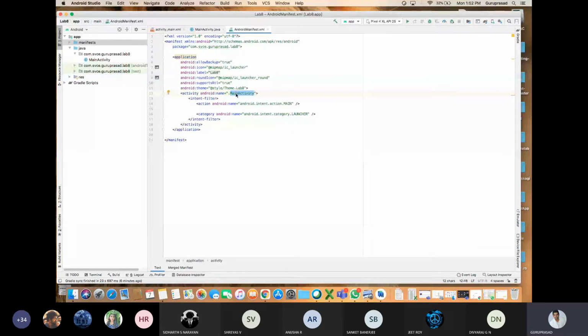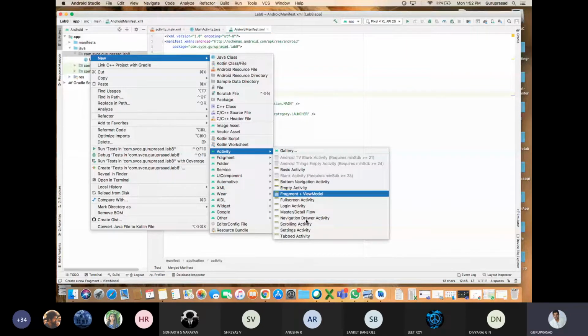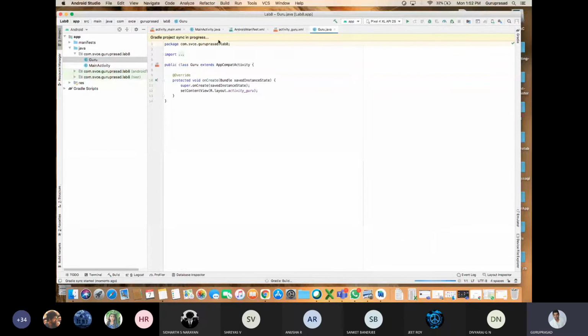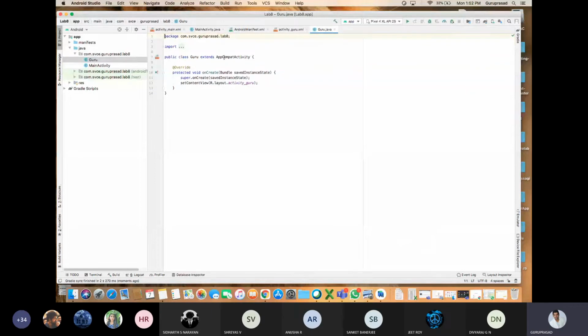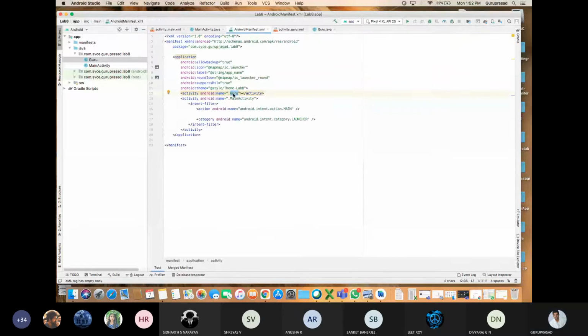Say for example, I'll create one here: right click, new, activity, empty activity. I'll name it Guru activity, then finish. What two things have been created automatically? Guru.java and activity_guru.xml, correct? And the same thing in the manifest file. See here, .Guru has been automatically created. It is like an index sheet.